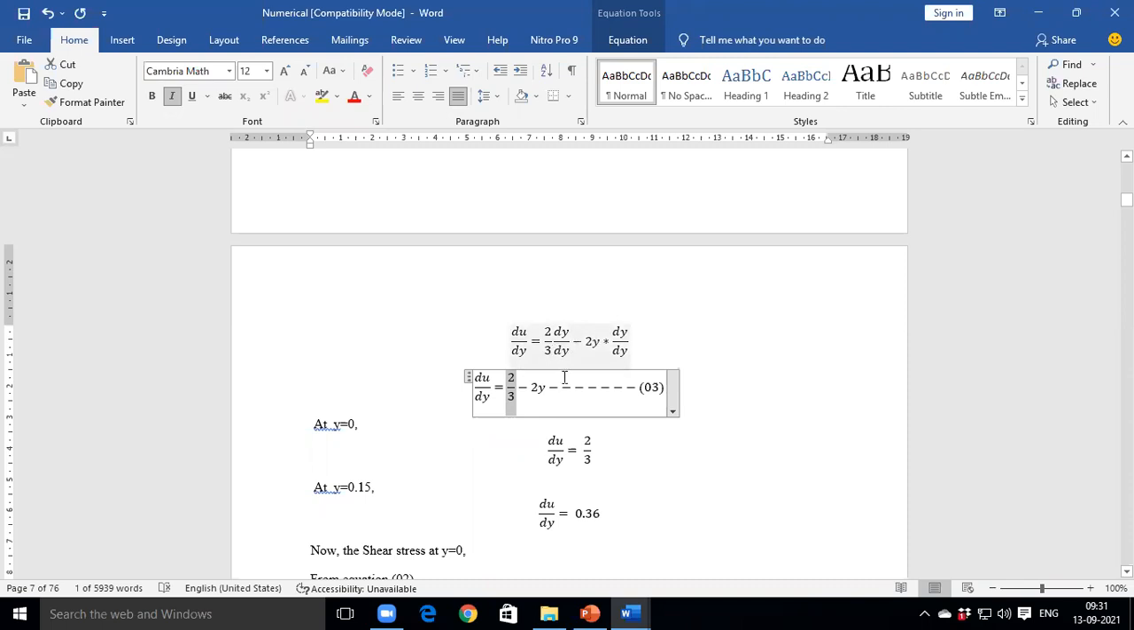Derivative of y with respect to y is 1, correct? And y square is replaced by 2y. Why? Y square is replaced by 2y.